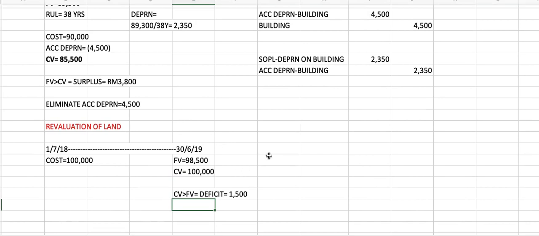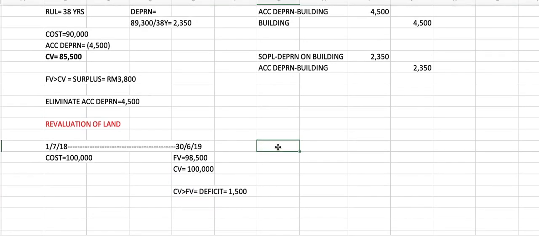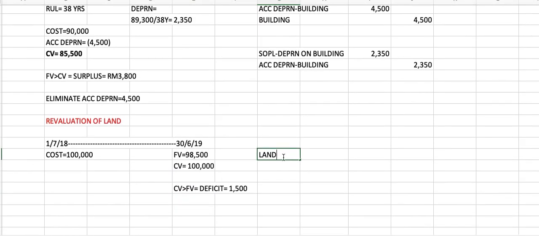Alright, so what is the journal entry for deficit? Of course, you will credit your land and you will debit SOPL for the deficit. Okay, kalau kita tengok dekat dalam trial balance, kita tak nampak ada previously ada ARR. Cuba tengok, tak ada. There was no ARR, tak ada. So kita akan record dia dalam SOPL lah. Deficit 1,500. Okay, so settle for that revaluation of land.